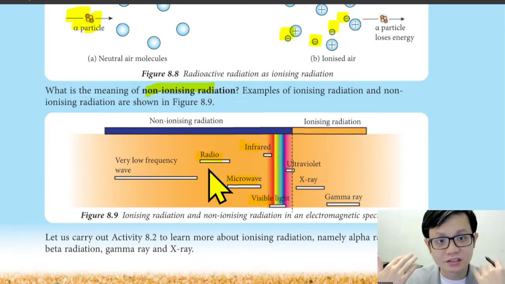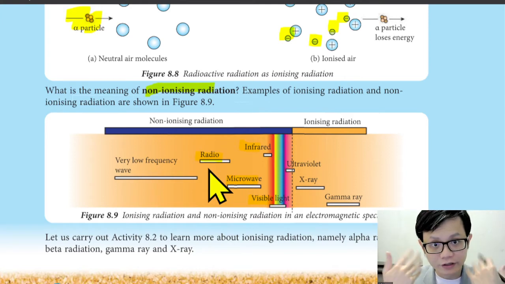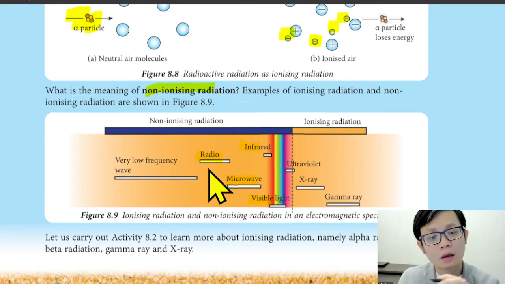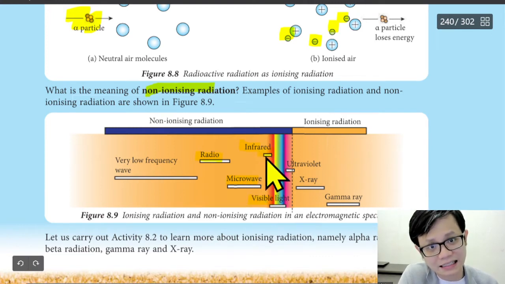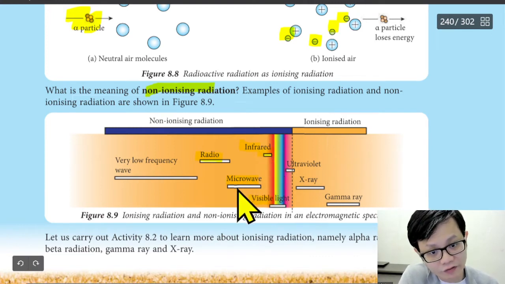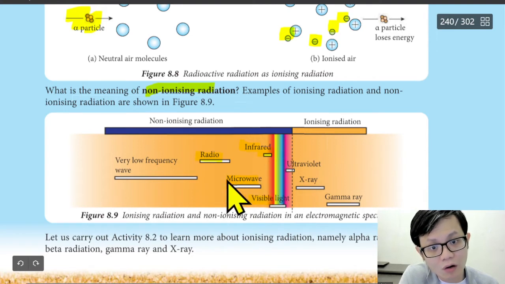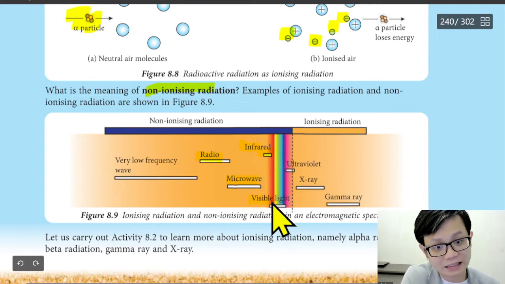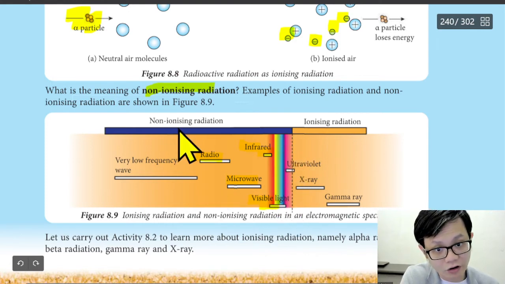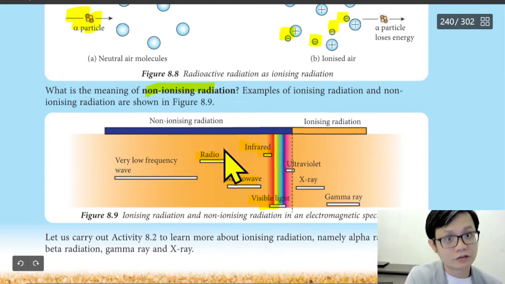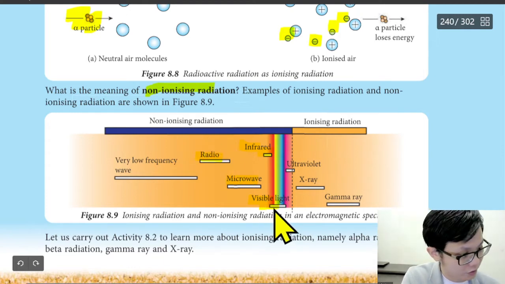It won't change my structure or destroy me. More dangerous are microwave and infrared. Infrared is heat, and microwave is a little bit more, and then we can see the visible light, which is also non-ionizing radiation. So the light also is not ionizing.